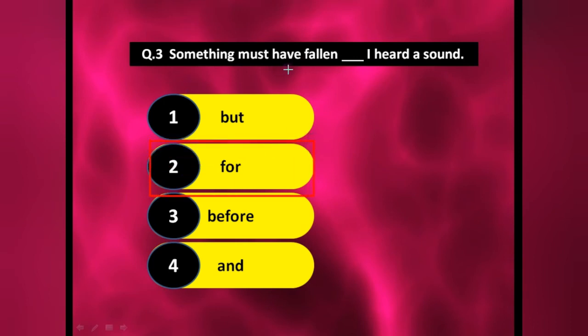Okay, so something must have fallen, for I heard a sound. Fine, because I heard something, something must have fallen. Suppose you are sitting inside the room and then you heard something. Then what will you say? Something must have fallen in the kitchen, for I heard a sound, because I heard it. Okay, so I hope you are able to correlate it.